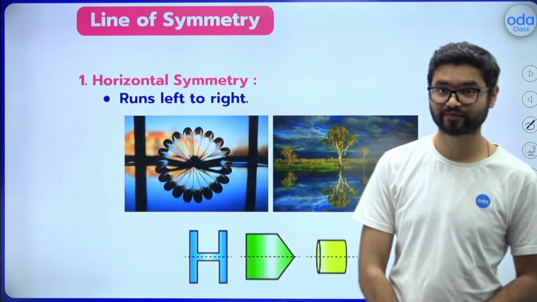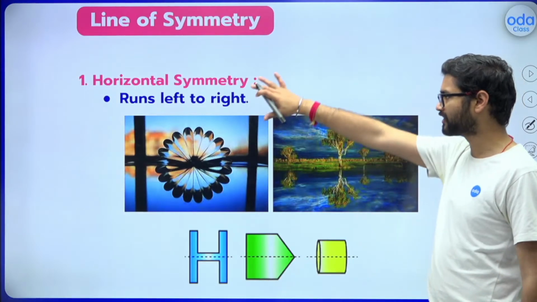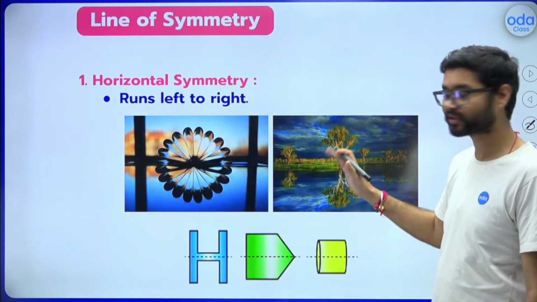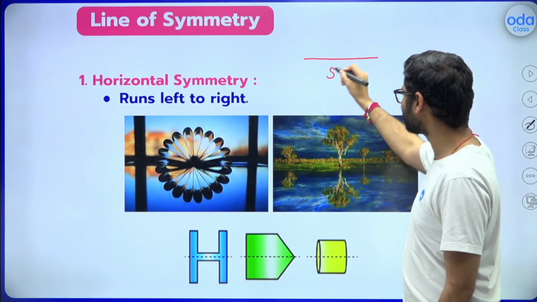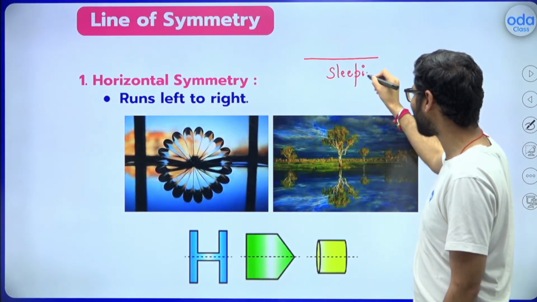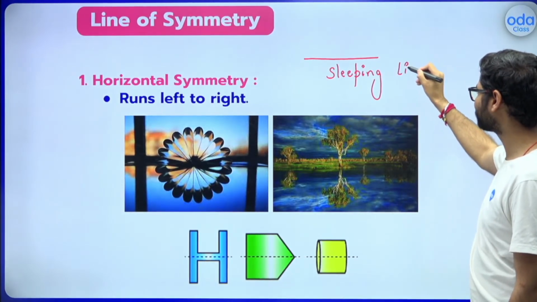Now there are two kinds of lines of symmetry which we are going to discuss today. The horizontal line of symmetry, which runs left to right, horizontal. This we commonly call the sleeping line. Remember when you were in nursery? Let's go back in time now. We call this the sleeping line, if you remember, right?